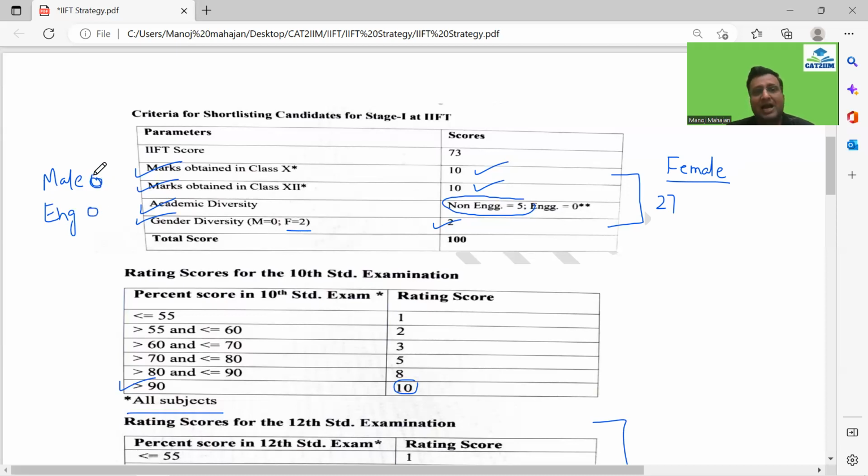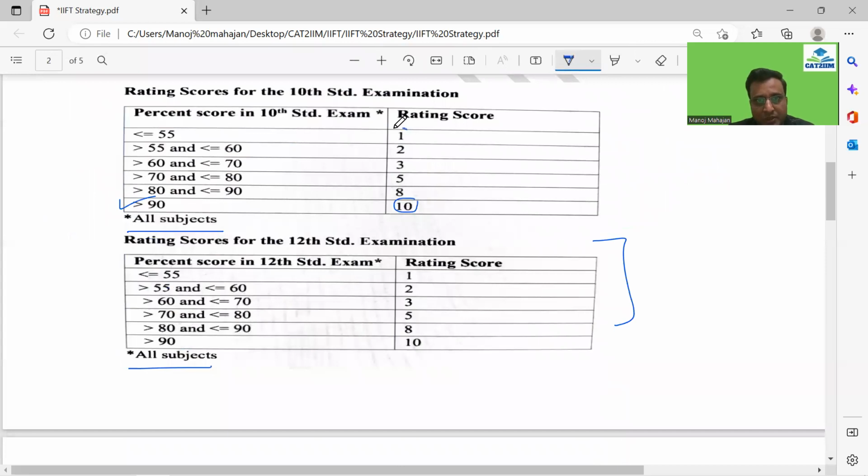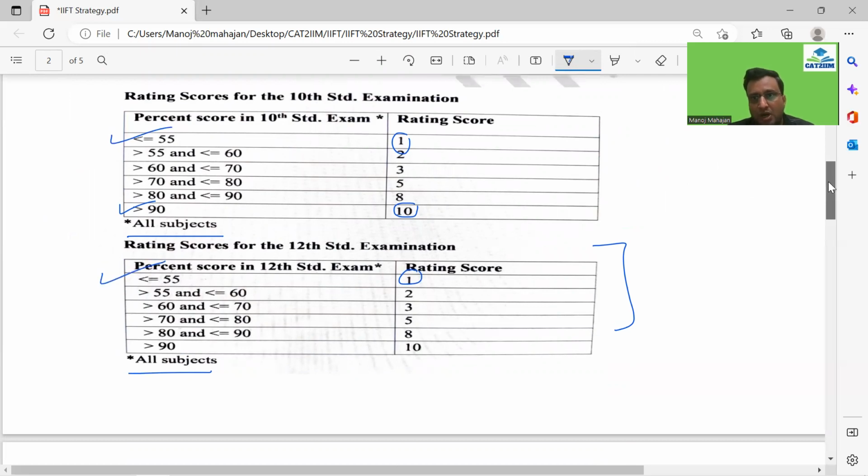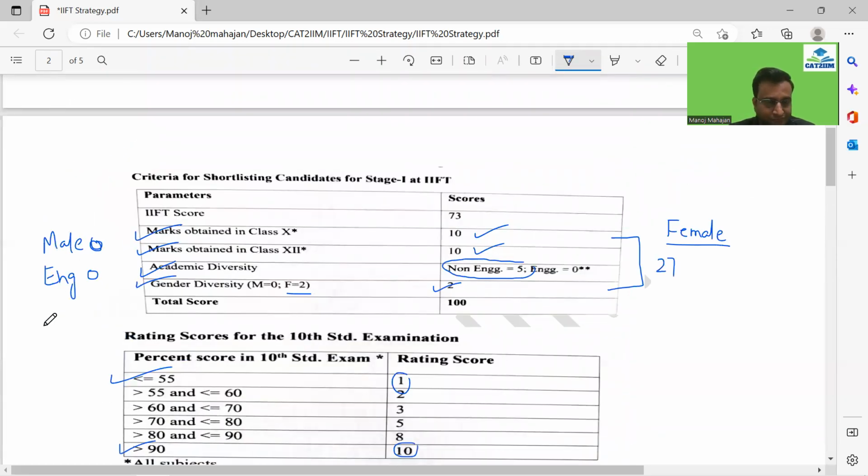Let me just add on to this. Let's say the rating is the lowest, you have 1 and 1, both in 10th and 12th, which means less than or equal to 55, guys. So how much do you get over here? Just 2 marks. Over here you got 27 because of being a female, non-engineer, and yes, 90 plus in 10th and 90 plus in 12th. Over here, what we did is less than or equal to 55 both in 10th and 12th. So this is the best scenario, and this is the worst scenario we can have.